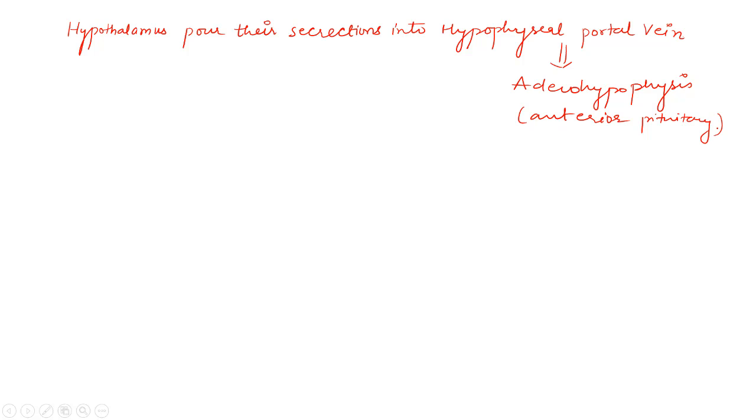What are the different releasing hormones released by the hypothalamus?